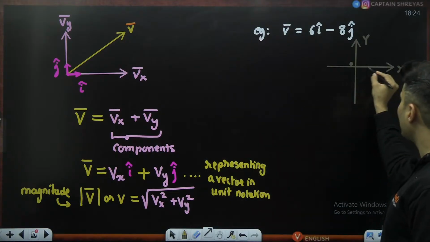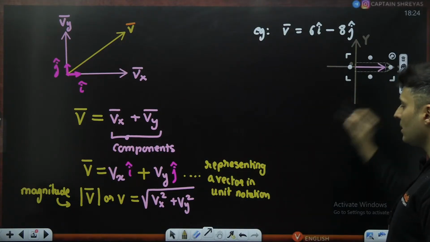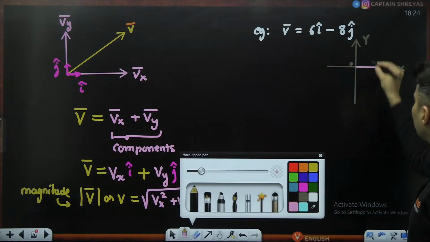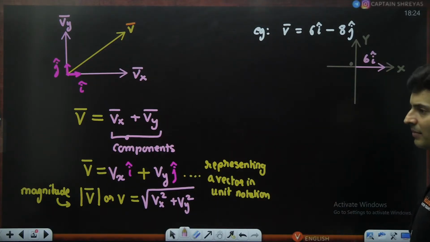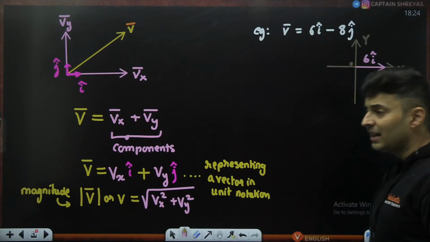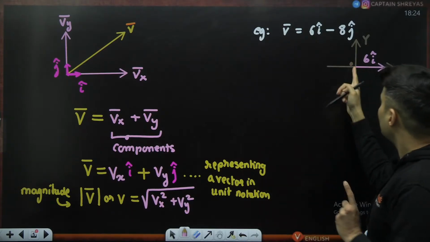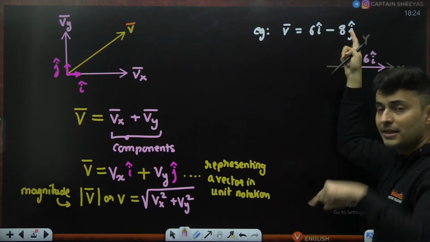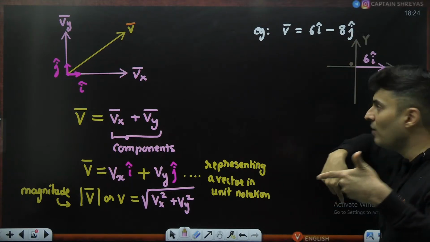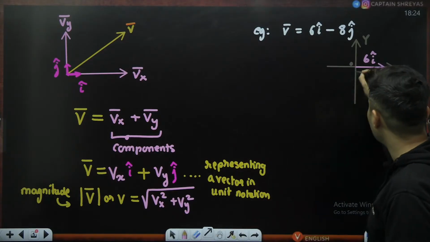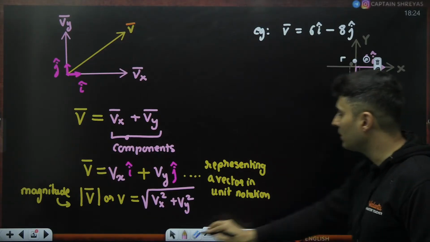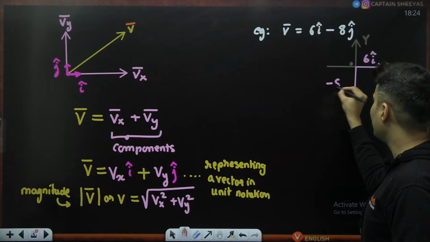So this particular thing over here will be nothing but 6 times i cap. This is negative 8 j cap. That means j cap usually is in the y direction, negative j cap means in the negative y direction, but 8 times. So this much over here is basically minus 8 j cap.